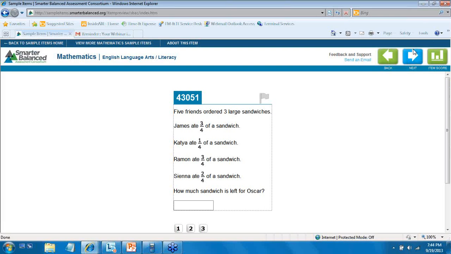Okay. And then the last item is here, and this is 43051. Now, I'll give you a moment just to take a look and read this problem on your own so you can see this item.